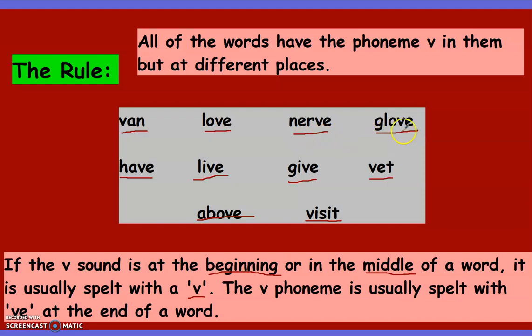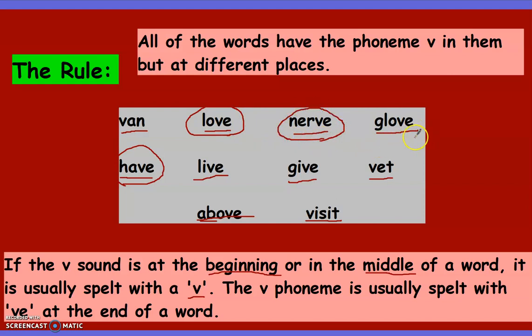G-l-o-v. Glove. A-b-o-v. Above. These all are the words in which we have the VE sound at the end.